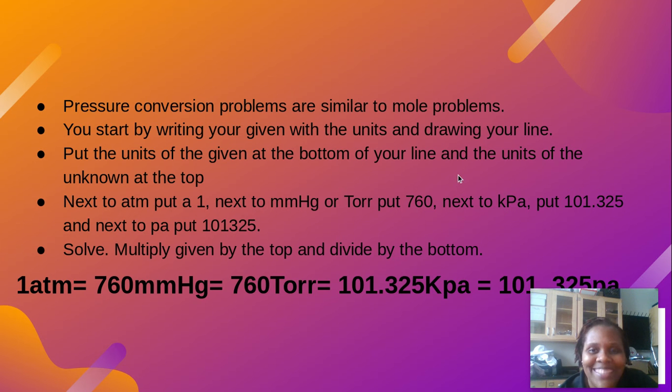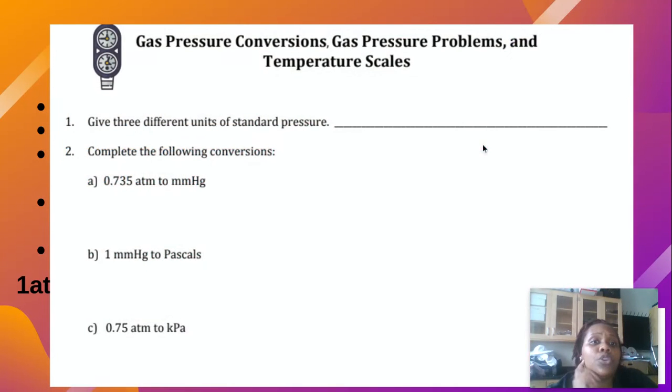So let's practice. Your problem page looks just like this. So go to your gas pressure problems and you can write these down. Or if you don't feel like having 2 screens open, that's totally okay. Take out a sheet of paper, have it next to your phone or computer right now, and write these questions down and work them out with me.